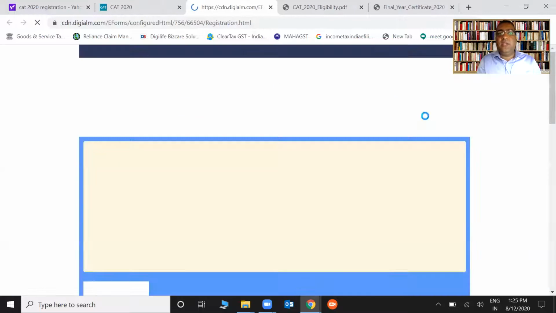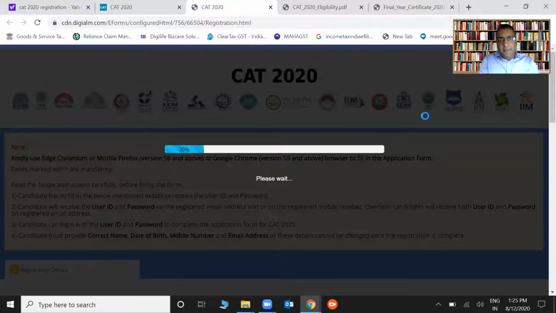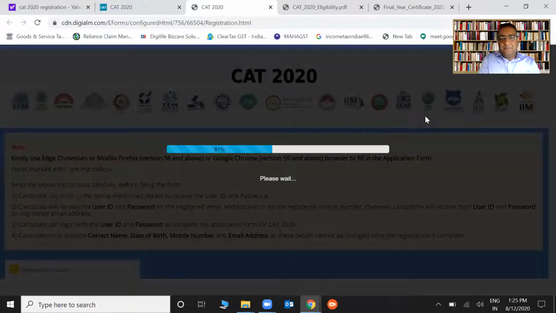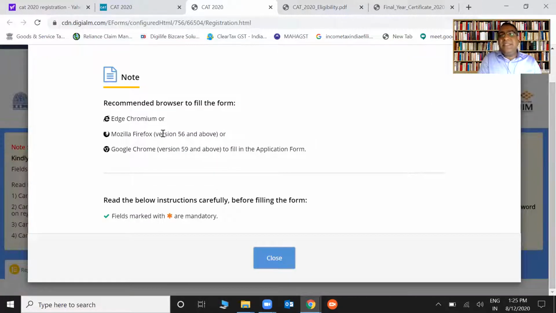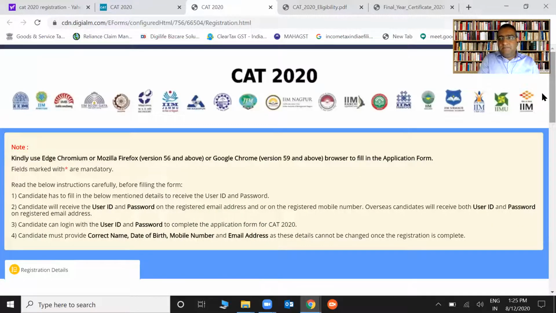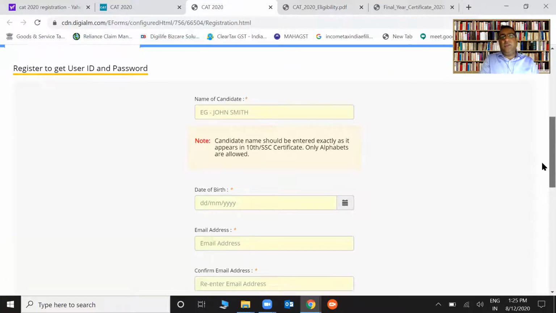Yeah. Now you click on this. This is how it will happen. It won't take much time. Yeah. So all these things will come. You should know that you cannot fill this form on mobile. Even on a tablet, you can face trouble. So preferably do it on a laptop or a desktop. They very clearly mention which browsers or internet explorers we can use. I'm using Google Chrome, so it's easy. Close it. Right, this is what it will ask.